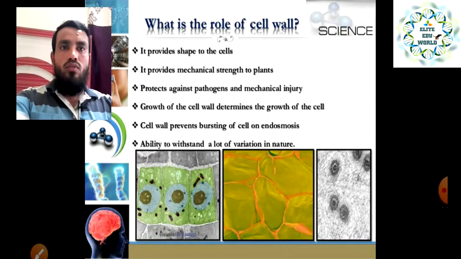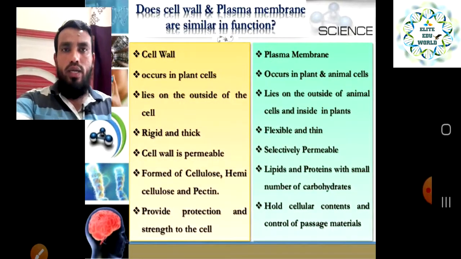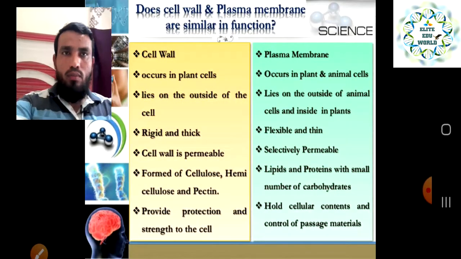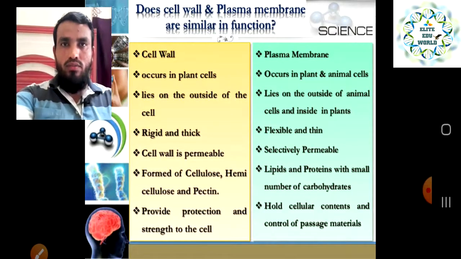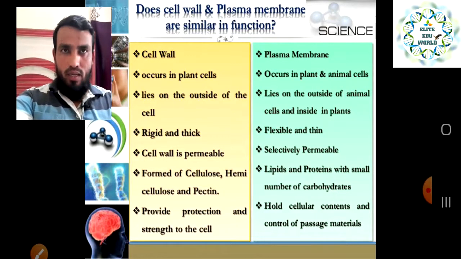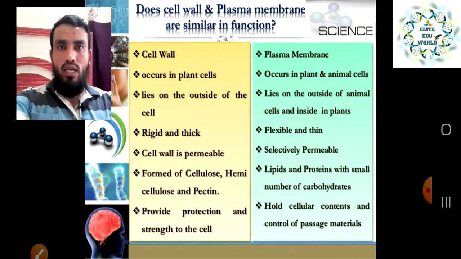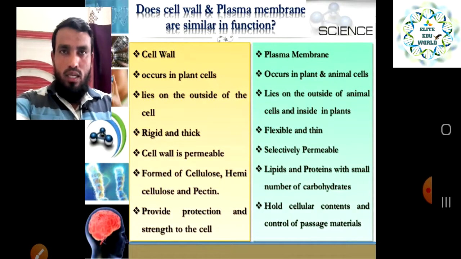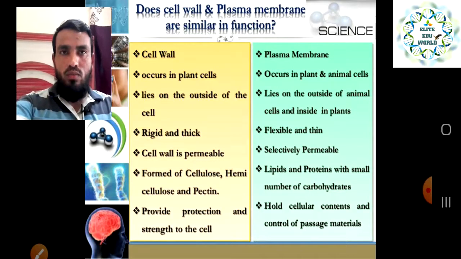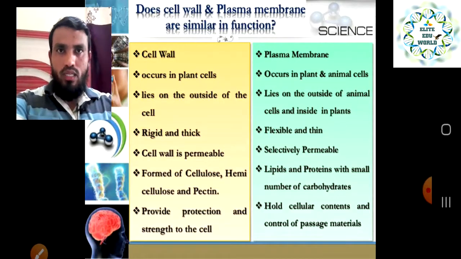Okay, so now we will move to the next slide. It is showing whether cell wall and plasma membrane are similar in function. Some students always get confused about what the cell wall is and what the plasma membrane is. The basic thing is, the cell wall is present only in the plant cell. In the animal cell we do not have the cell wall. So now we will see the differences between cell wall and plasma membrane in this slide.